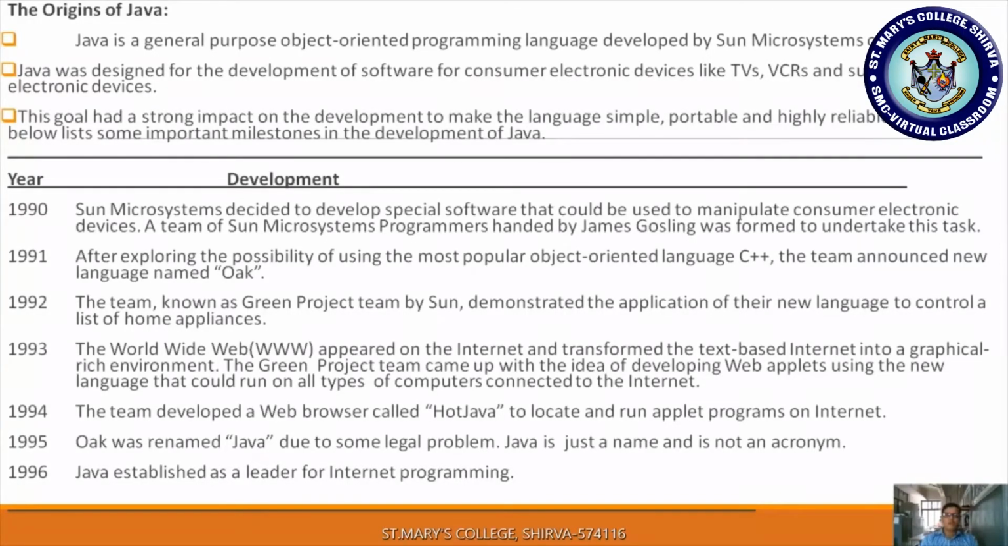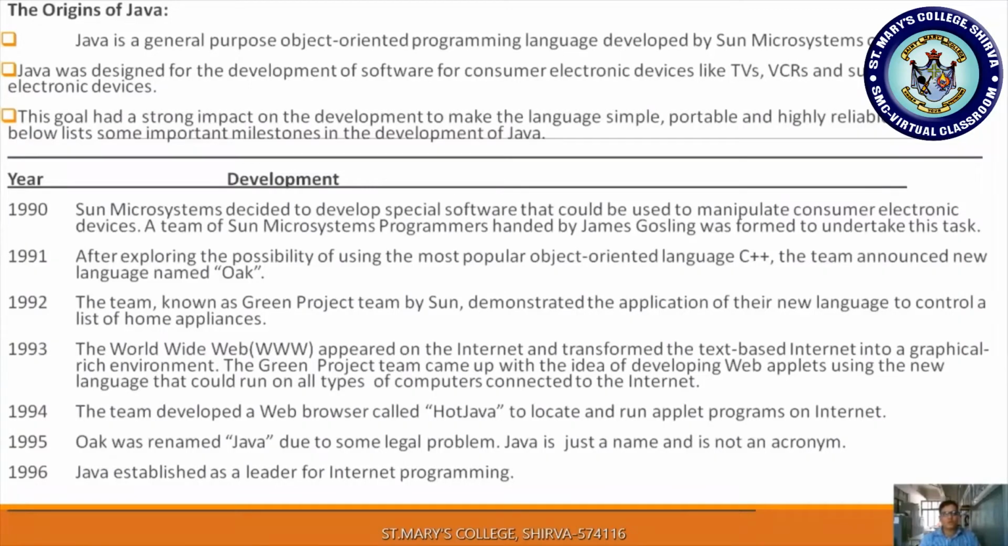In the year 1993, the WWW became very popular because of Java, as it supports a graphical rich environment. The team developed a web browser called HotJava to locate and run applet programs on the internet. So we came to know that in 1993 we were using browsers to open websites on the WWW, and to run applet programs on the internet, Sun Microsystems developed a web browser called HotJava.